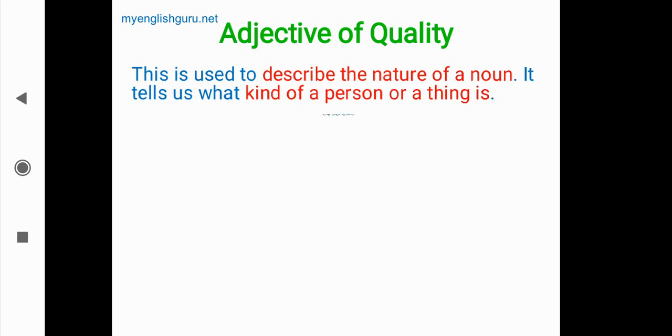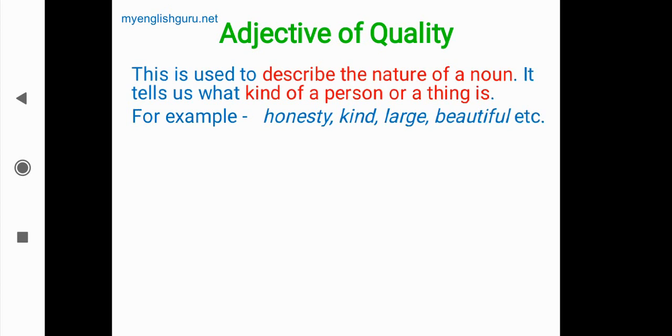So we'll see some examples now. For example, honesty, kind, large, beautiful, etc. These are the adjectives of quality. Honesty is a quality of someone. Kind, large, beautiful. Kind and large may be for a thing or a person, and beautiful is for a human being or any plant or flowers also.